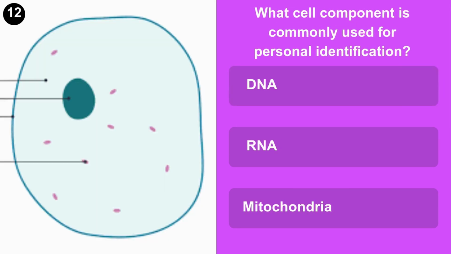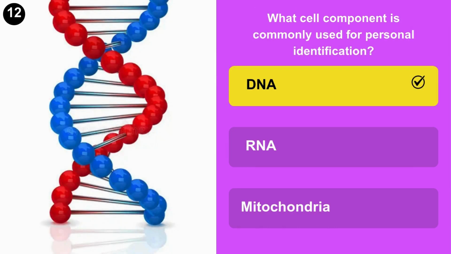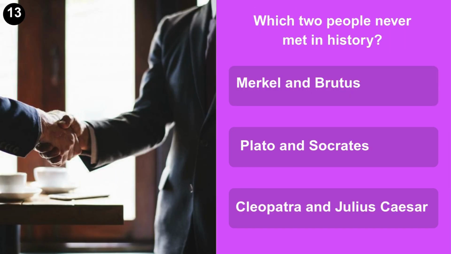What cell component is commonly used for personal identification? DNA, RNA, or mitochondria? Which two people never met in history? Merkel and Brutus, Plato and Socrates, or Cleopatra and Julius Caesar?